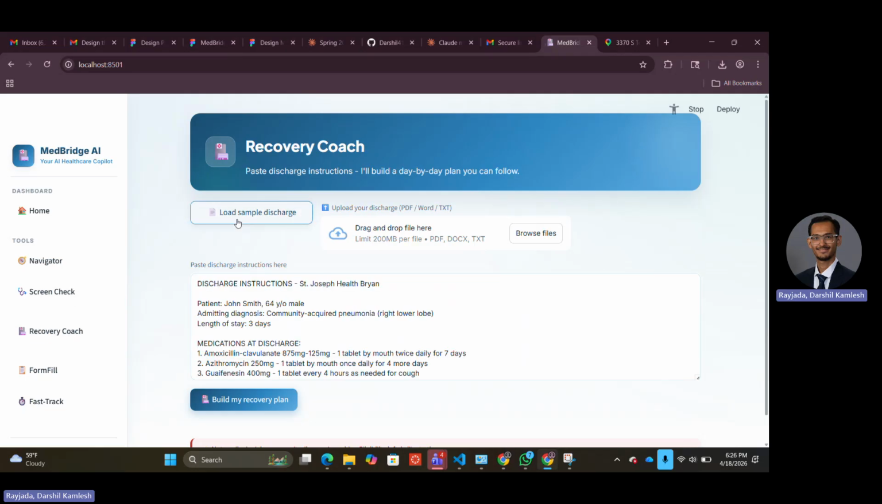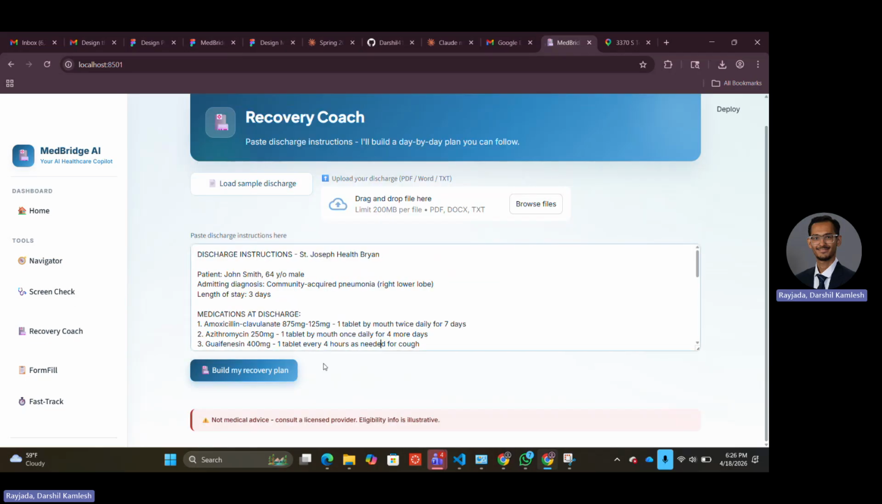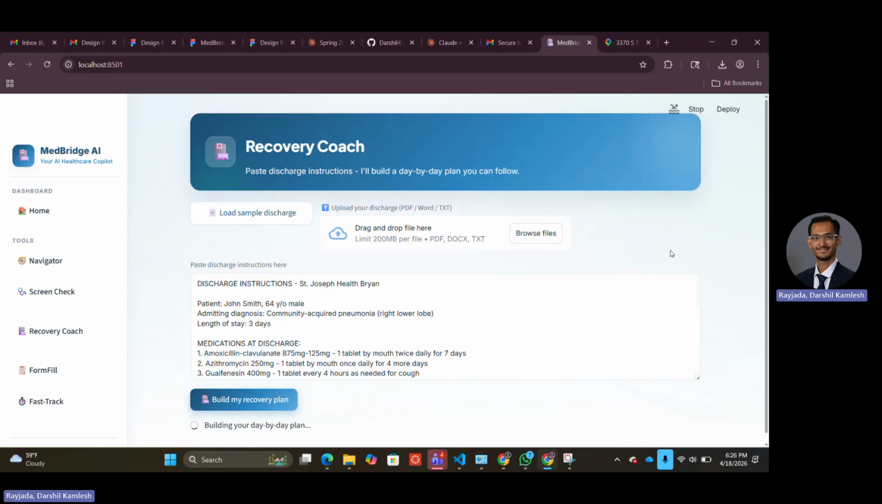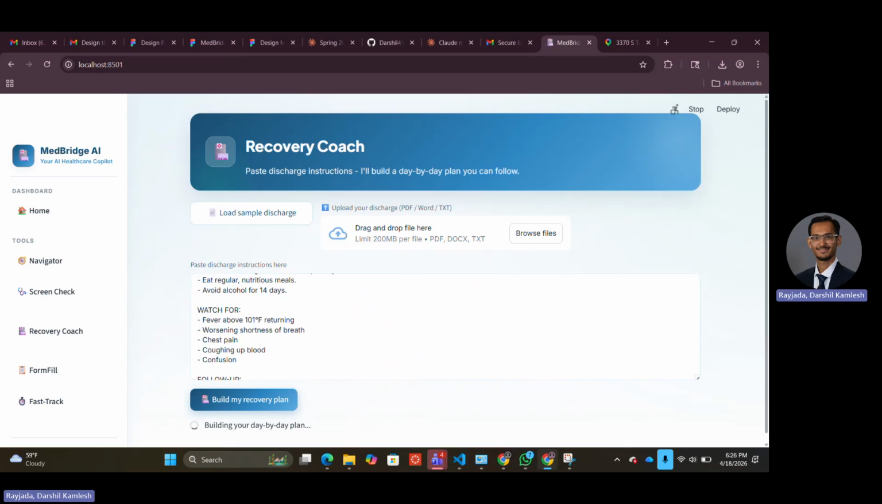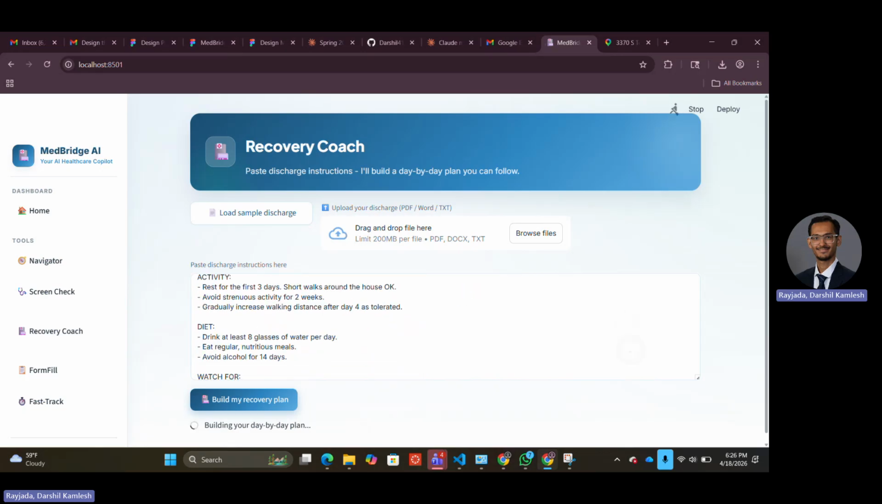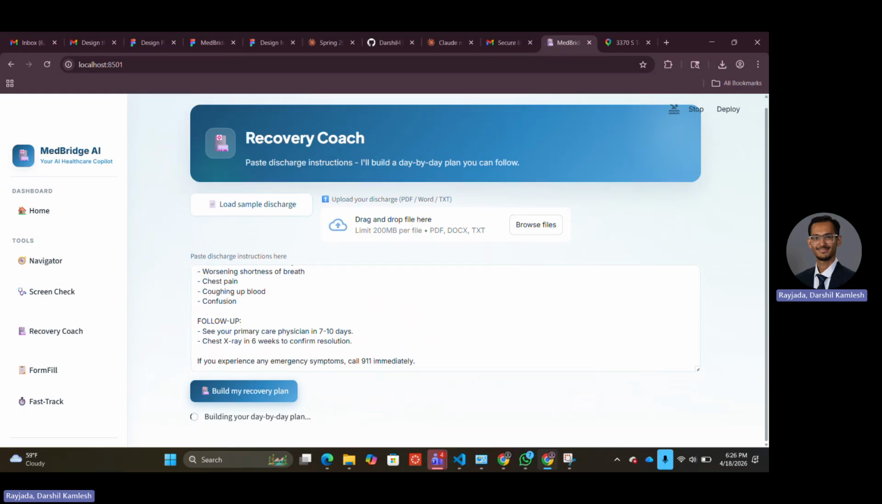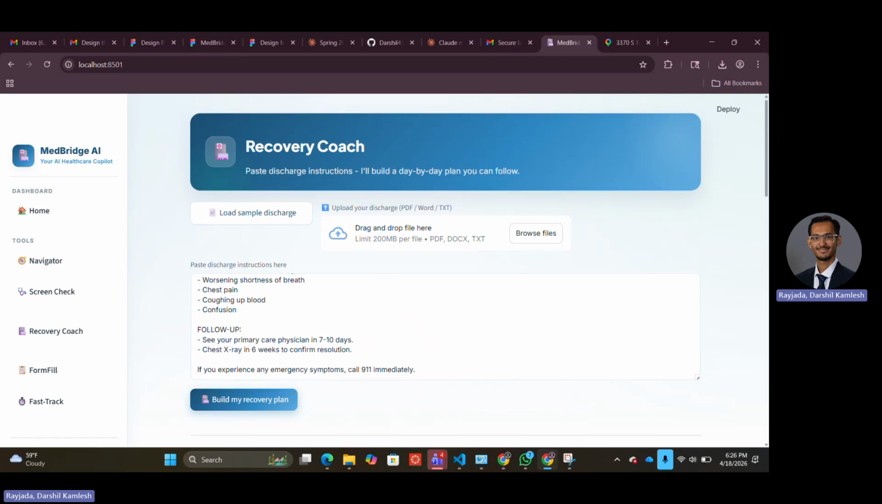Now let's suppose, and this is something that we all encounter, Maria got discharged with a 10-page packet from the hospital, she didn't read it. Okay, and I believe nobody does. Now, what this feature will do is she has a feature to upload the discharge file, or she can just paste it over there, and the AI will transform this information once she clicks on build my recovery plan.